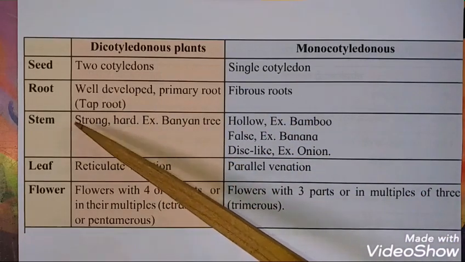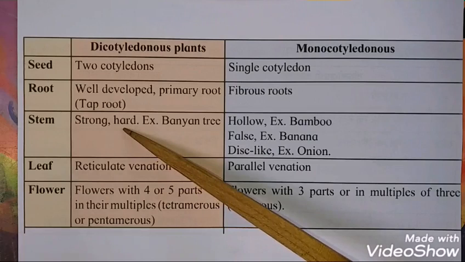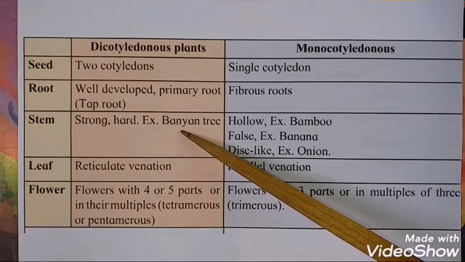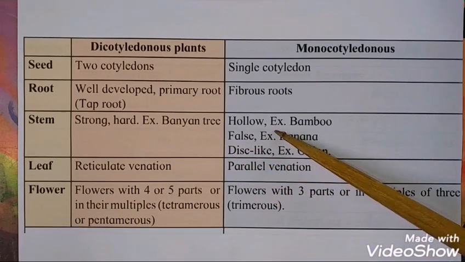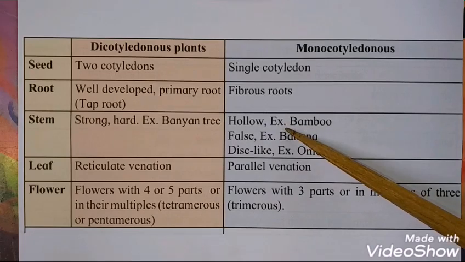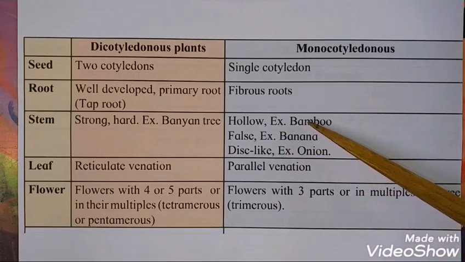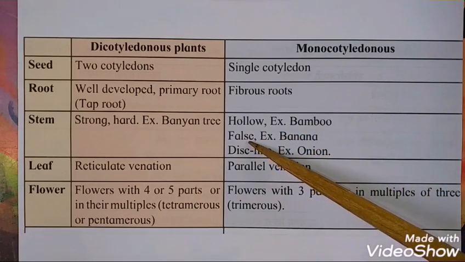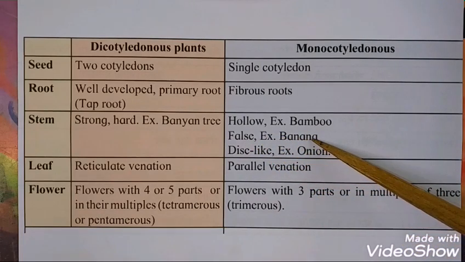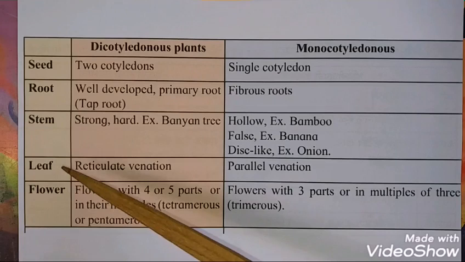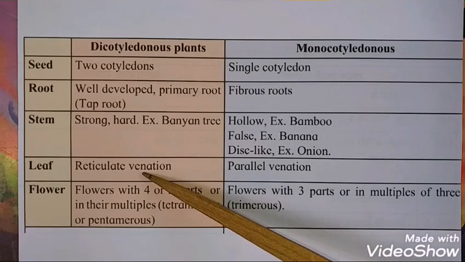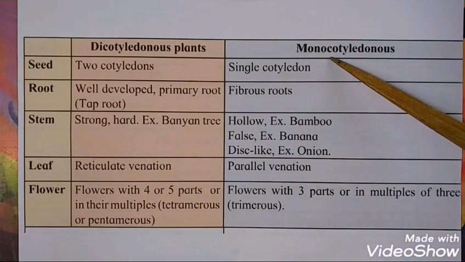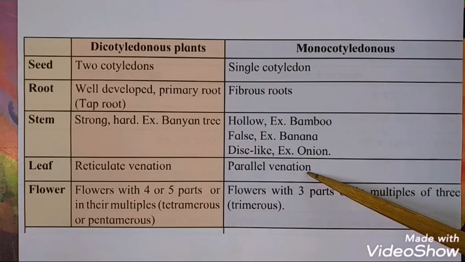In dicotyledonous plants, the stem is strong and hard, just like the banyan tree. Many other plants are also there, but the example given here is the banyan tree. The stem of the monocot plant is hollow. The example is bamboo. The false stem is just like that of the banana, and disc-like in the onion. Now, the leaf in dicotyledonous plants is with reticulate venation, and the leaves of monocotyledonous plants are with parallel venation.